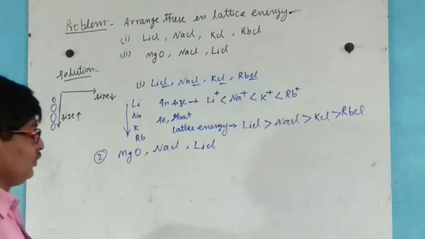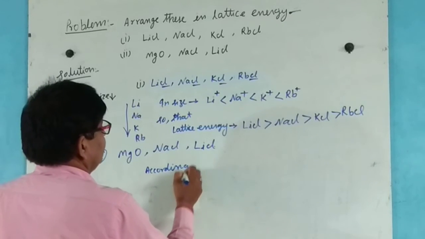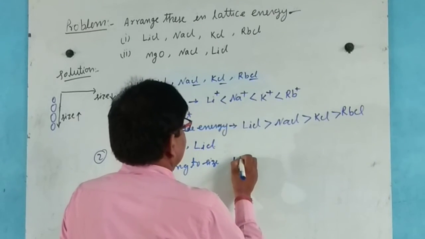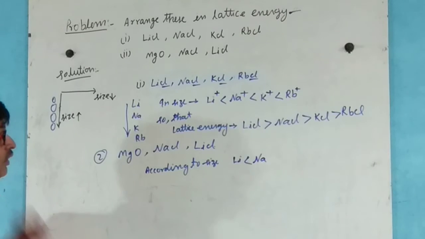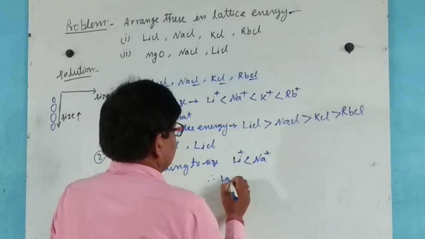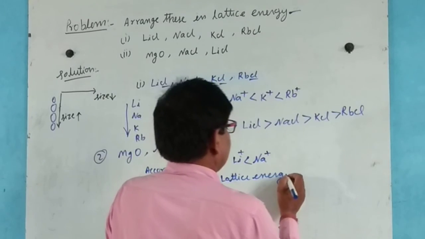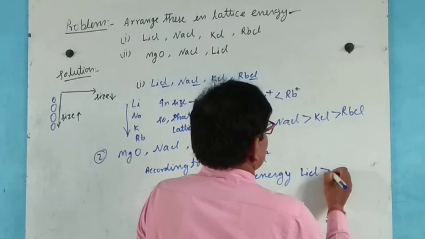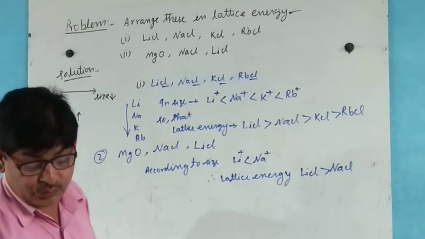In this case, according to size, lithium is less than sodium, so the lattice energy of lithium chloride is greater than sodium chloride.